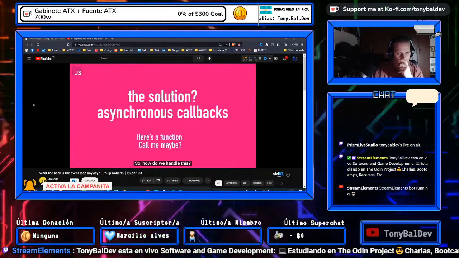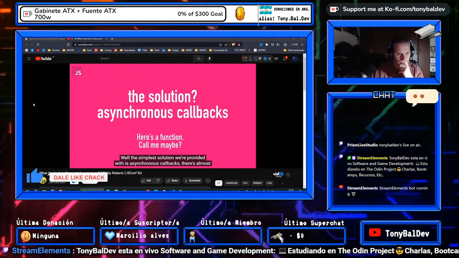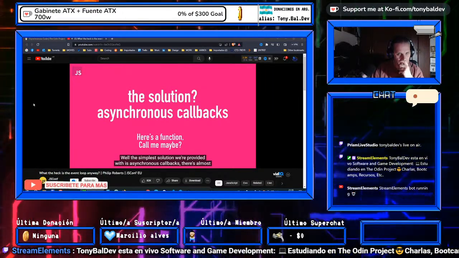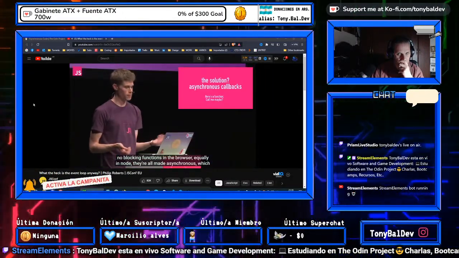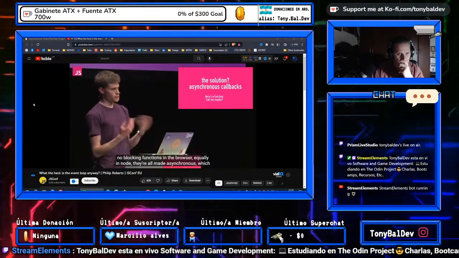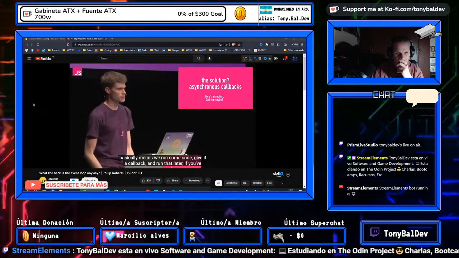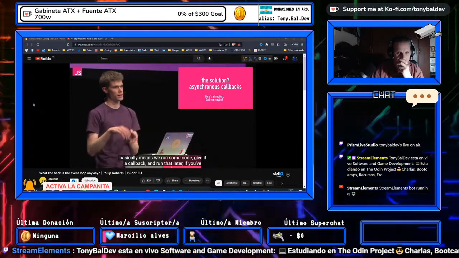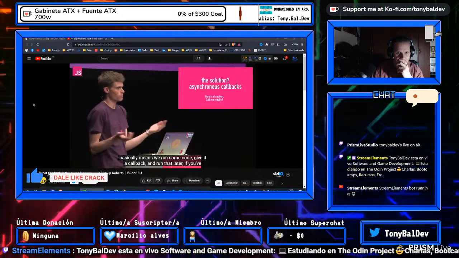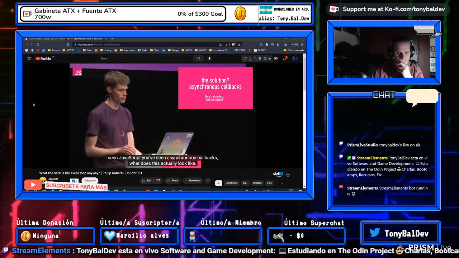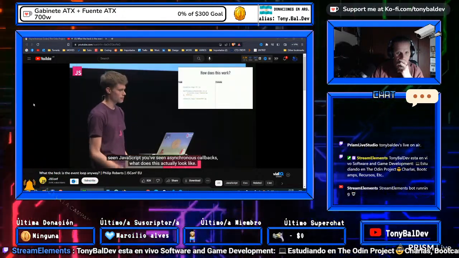So how do we handle this? Well, the simplest solution we're provided with is asynchronous callbacks, right? There are almost no blocking functions in the browser. Equally in Node, they're all made asynchronous, which basically means we run some code, give it a callback, and we run that later, right? If you've been writing JavaScript, you've seen asynchronous callbacks. But what does this actually look like?